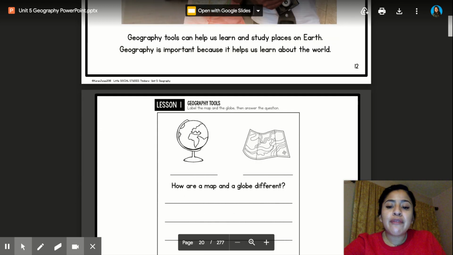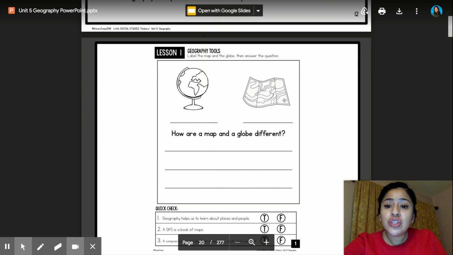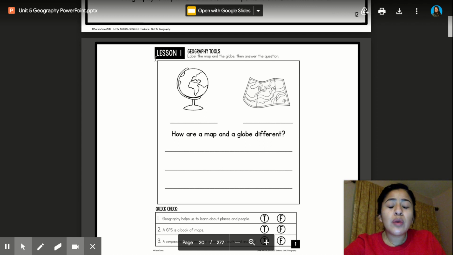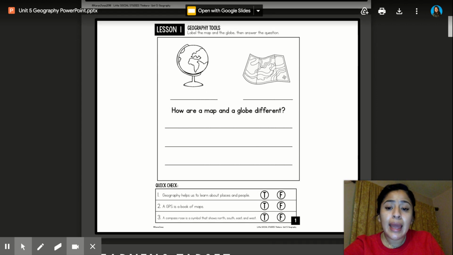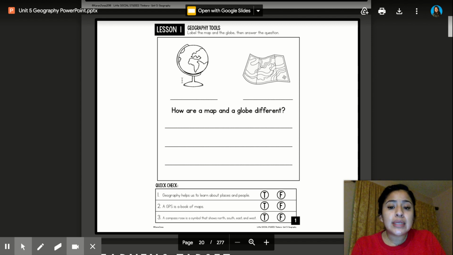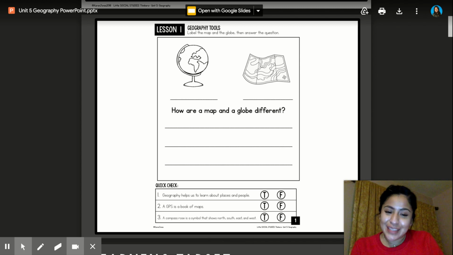All right, my friends. So it's time for our Seesaw activity. I'm going to walk you through your assignment, and then you're going to log off and go work on your Seesaw assignment. So here we have lesson 1, geography tools. It says label the map and the globe, then answer the question. So we're going to label this here and this here. What do we remember this being called? Remember, it's a 3-dimensional model. What is it? That's right, it's a globe. And here we have, that's right, a map. So you're going to write map right here.